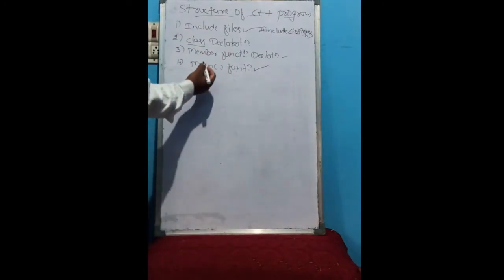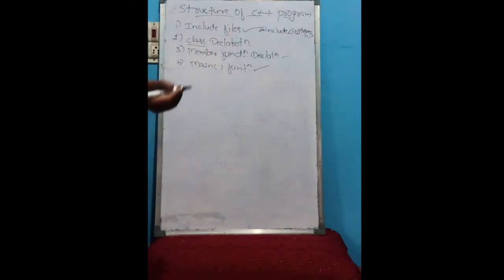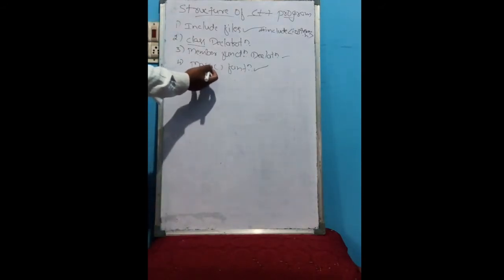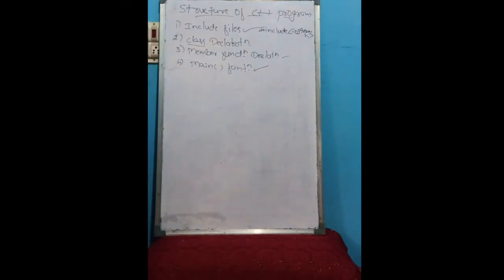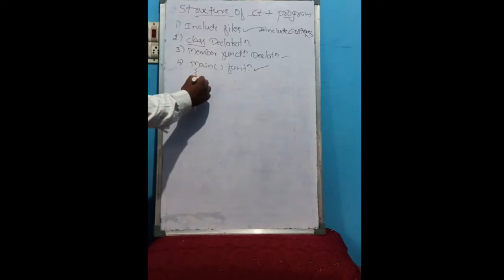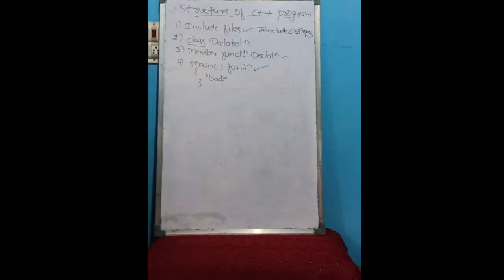Main is a function like other functions, but it is the start of execution and it contains the body of the program. The complete body is added in the main function using curly braces. Within these we write the body of the program.